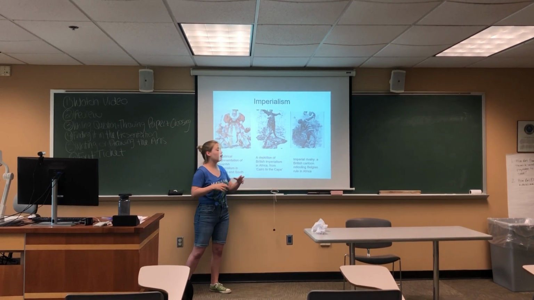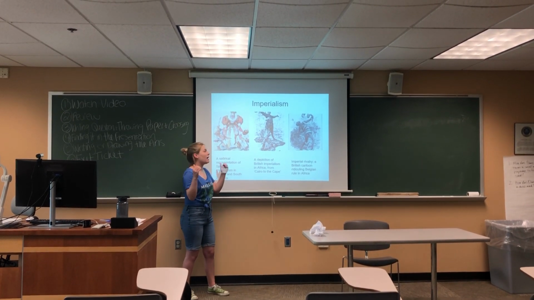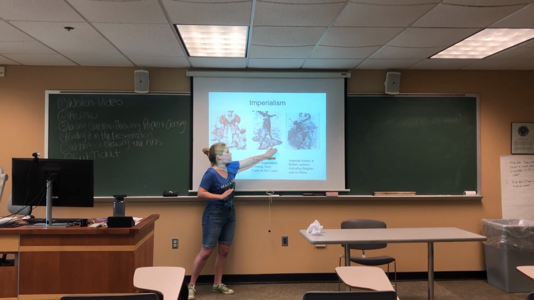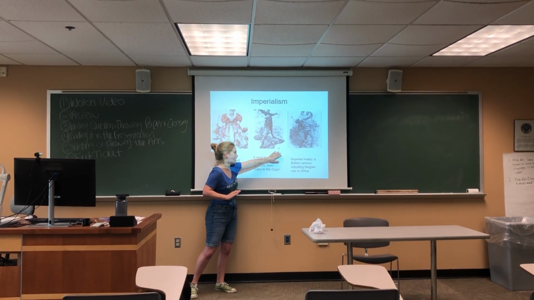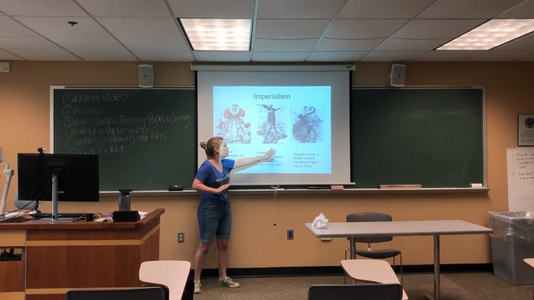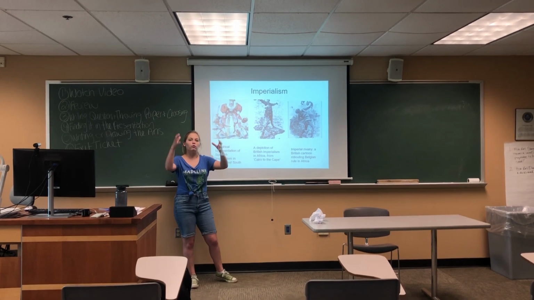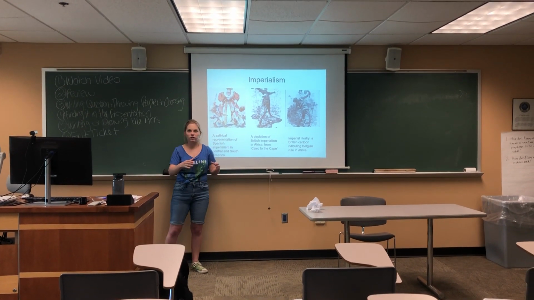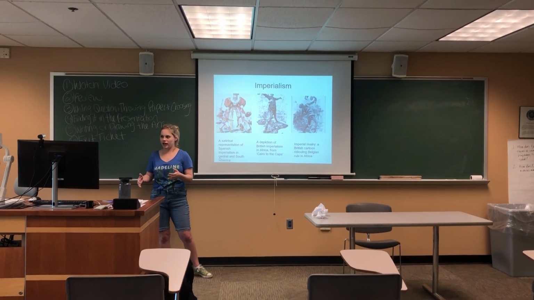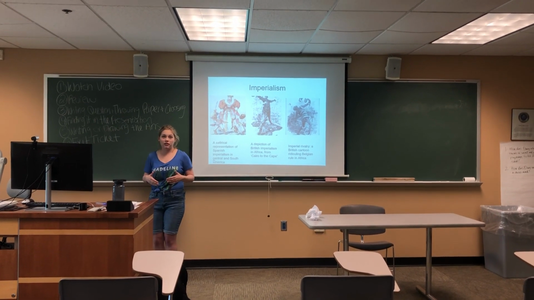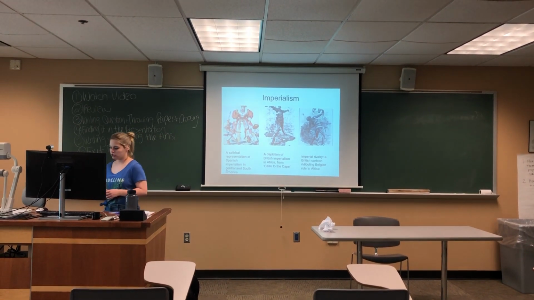And all of the European countries wanted a piece of Africa, and they didn't want to share. As you can see with this picture of imperial rivalry, this is a British cartoon ridiculing Belgian rule in Africa. So when one country would get control of a piece of Africa, other countries obviously wouldn't like it. So when everybody wants the same thing, there's obviously going to be tensions.